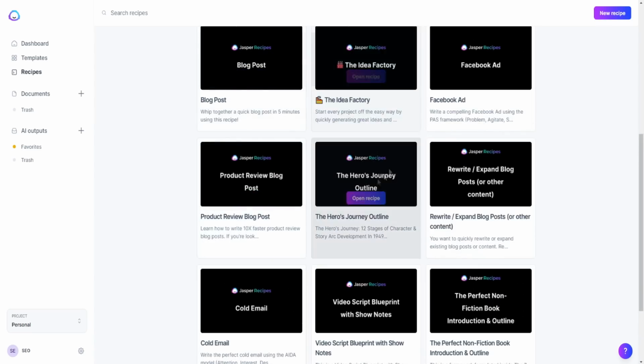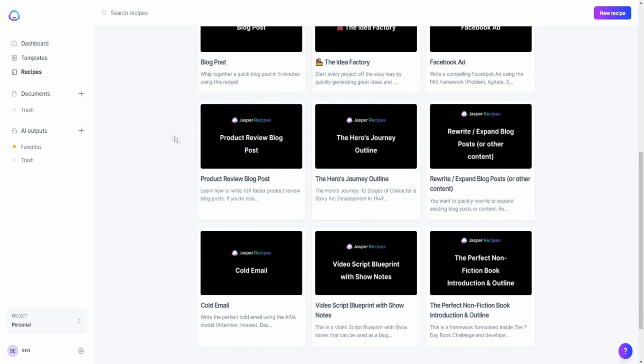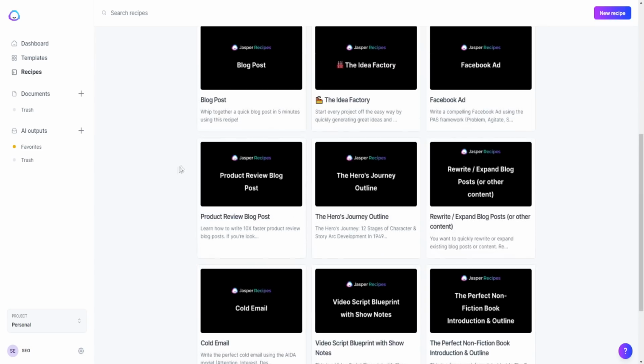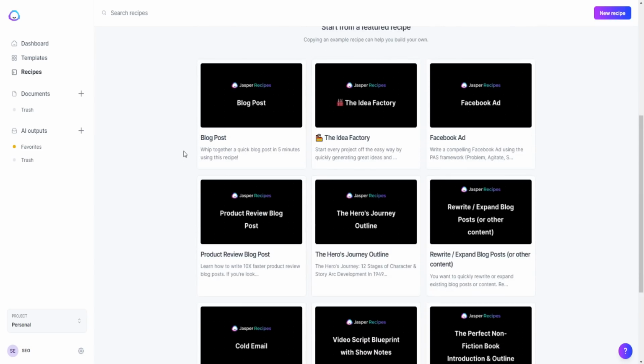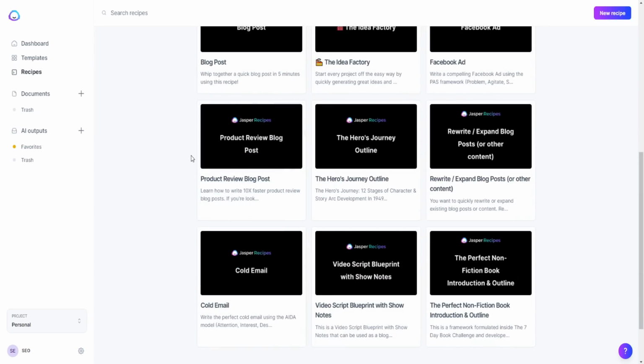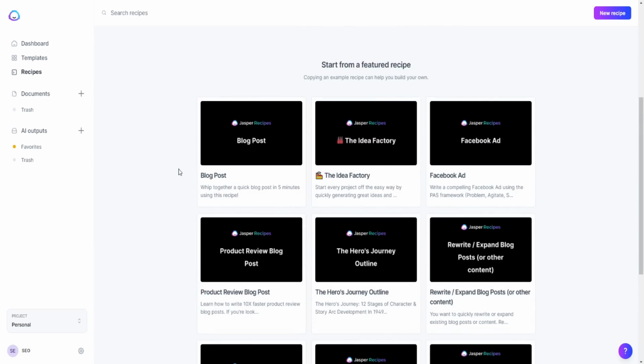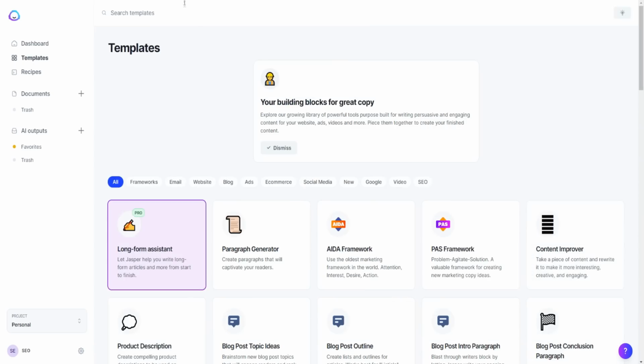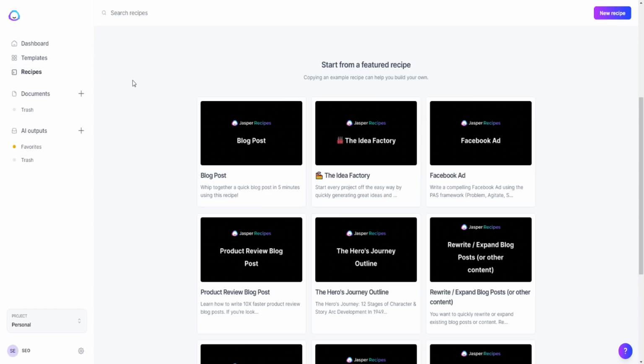And there's obviously recipes for all sorts of different things. But for example, there's literally a recipe for a product review blog post. So if you're interested in doing a blog post or a product review blog post, or churning out a bunch of articles, or for example, here's one as well, rewrite and expand blog posts or other content. So if you're mainly using these AI generated tools for content, then right off the bat, I would say that Jasper.ai kind of has a bit of an edge. And we'll go through in today's video as well the Jasper command feature, which is a very unique feature.